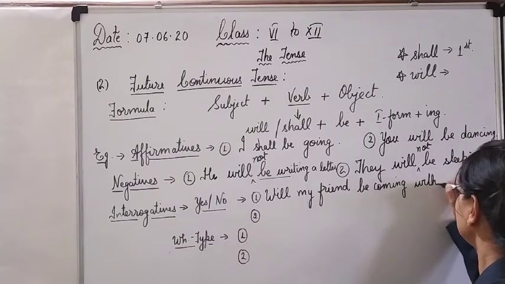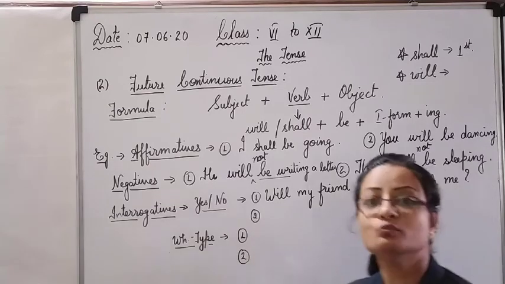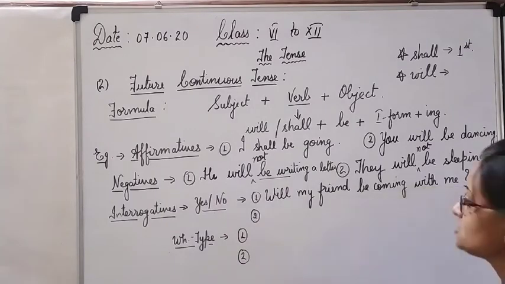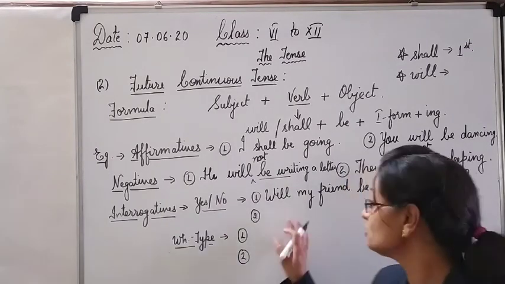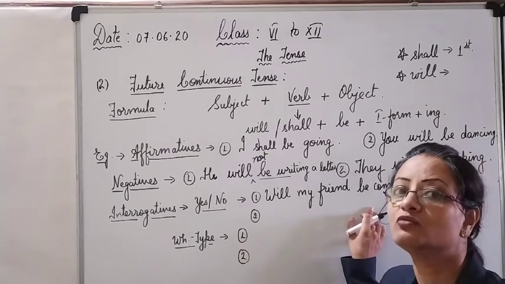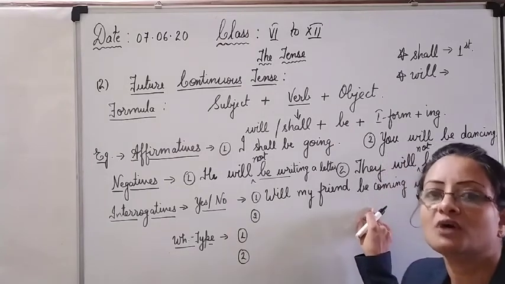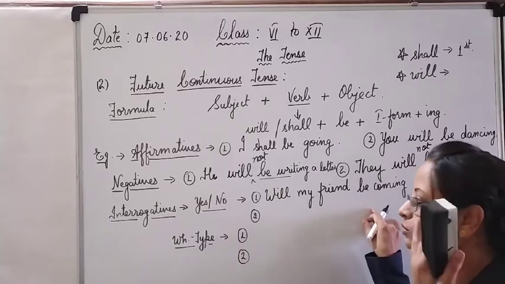Or will my friend be coming to school? Will my friend be coming to the picnic with us? So this way. And do not forget to put the question mark at the end. Otherwise, maybe your structure of the sentence is right, your formation of the future continuous is right, but you may lose your marks because it is an interrogative question.